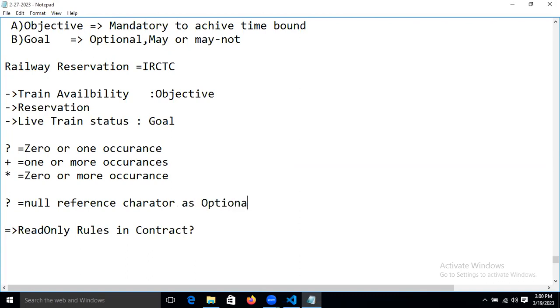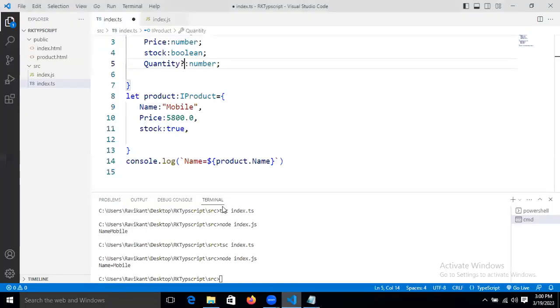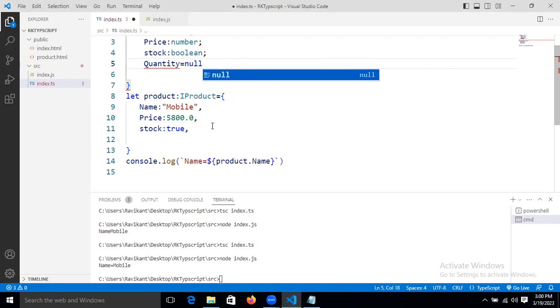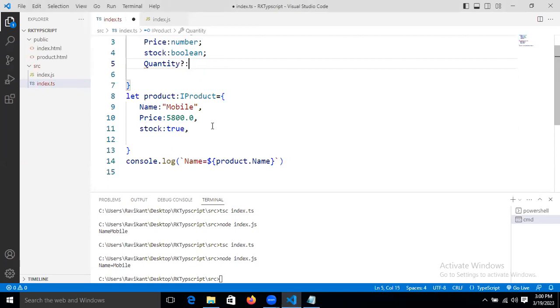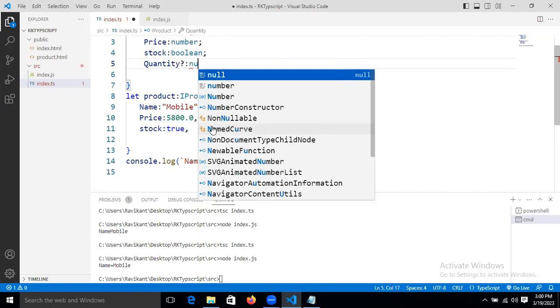Like if quantity equals null, I can put it over there. It will provide a question mark. Sorry. In the I product, you have put it as a question mark. After that product, I'll put quantity equals null. Yes, quantity, line number 12. Like that you can put it. Want to put here, in line number 12.